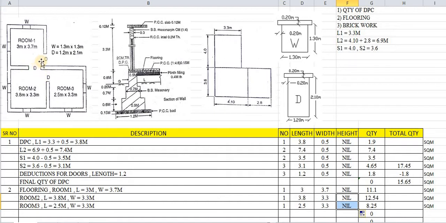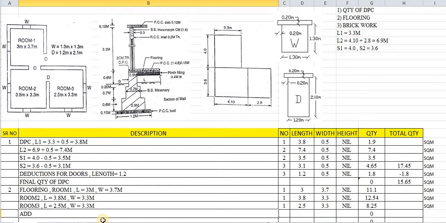In this case we have to add some extra quantity of flooring, especially for doors. Here 3 doors are there, and at this point we are providing flooring also. We are providing flooring inside the rooms, but extra quantity of flooring will be required where doors are fixed, only in the line of doors. So here extra quantity will be taken care for floorings, and we have to add some more quantities.